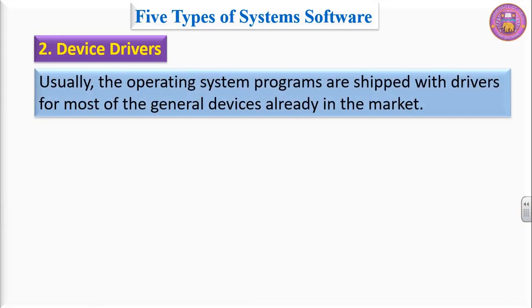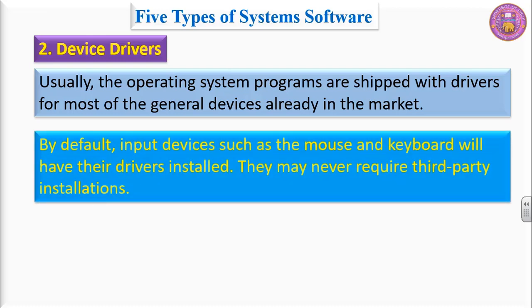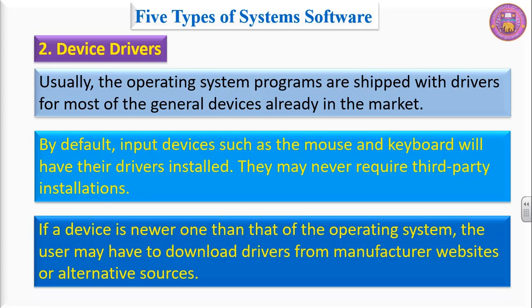Usually the operating system programs are shipped with drivers for most of the general devices already in the market. By default, input devices such as mouse and keyboard will have their drivers installed. They may never require third-party installation. But if a device is newer one than that of the operating system, the user may have to download drivers from the manufacturer websites or some alternate sources.